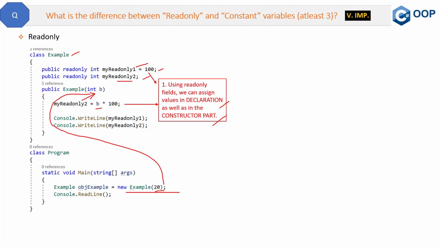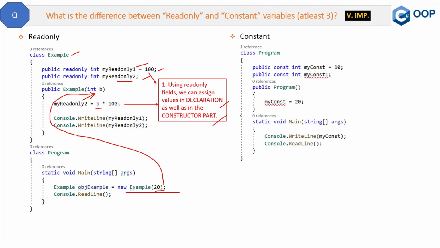Okay, now let's see the constant code. Here we have this constant keyword program. We have myConst equal to 10. Then this second variable is there, which is giving some error. And again, we are trying to provide the second variable, or the first variable, a value inside the constructor. And again, it is giving an error. So the difference is that using const fields, we can assign values in the declaration part only, not in the constructor part.